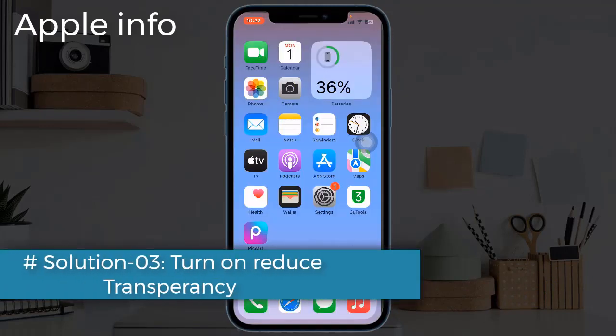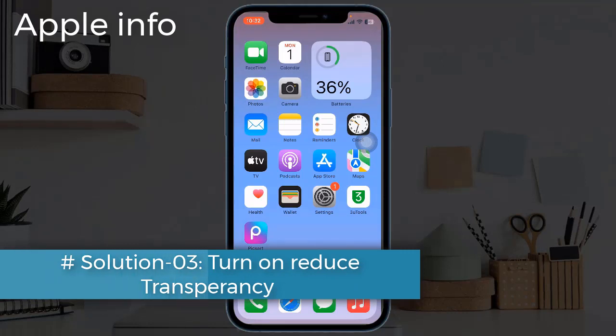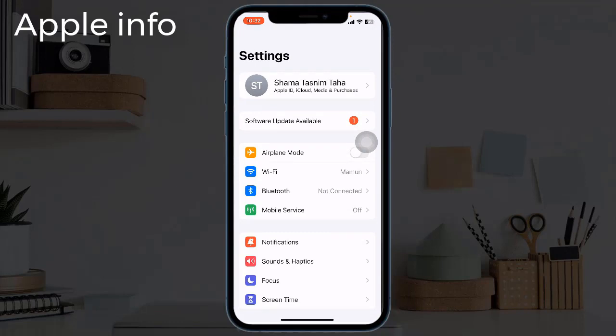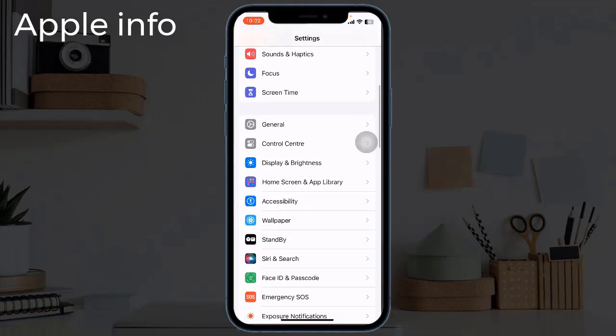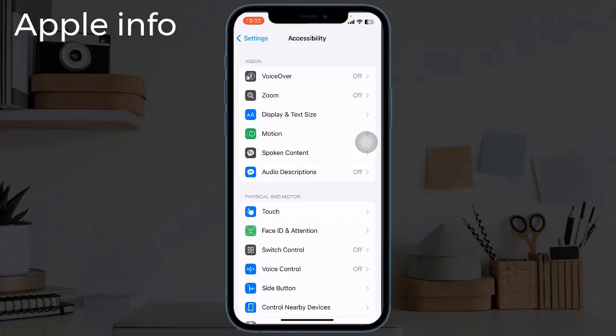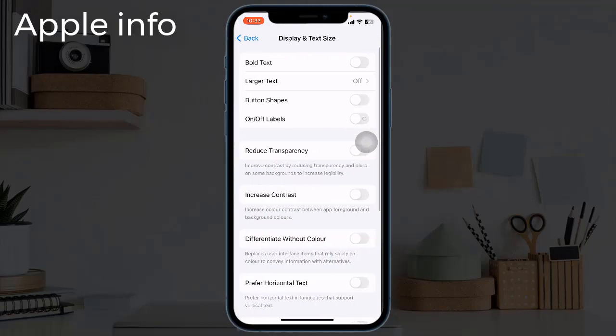Solution 3. Turn on Reduce Transparency. To do this, open the Settings app. Next, find and tap on Accessibility. Tap on Display and Text Size option. Now turn on the toggle for the Reduce Transparency and Increase Contrast option.